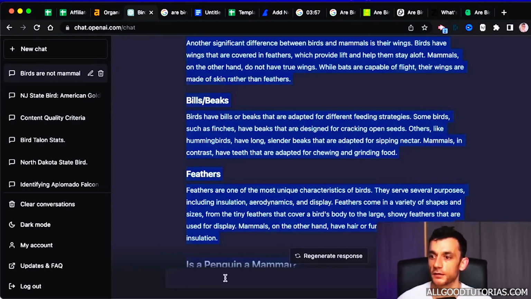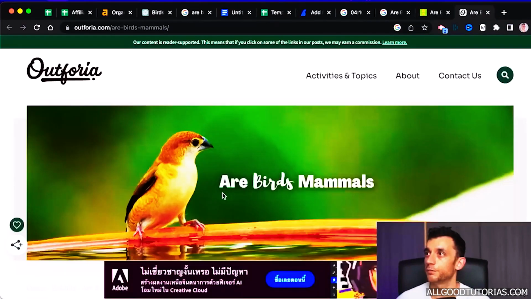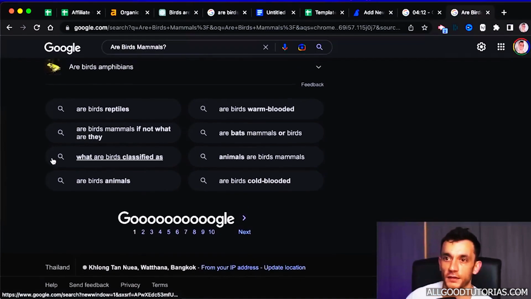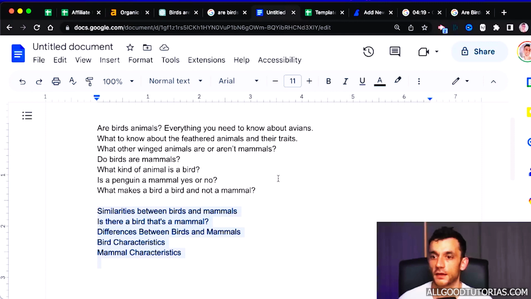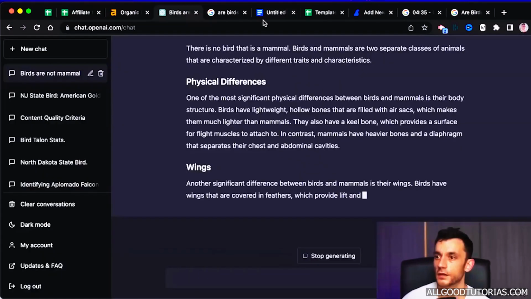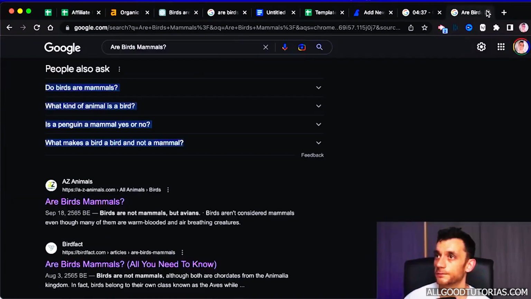So we can paste this in as well, the extra headers we've found. That's being done. We're pretty much ready to go now. One thing I like to do as well is just add some FAQs from Google. So for example, like people also ask, we can use those as FAQs, and I have another prompt for that, which I'll show you in a sec. And we'll just wait for that to be done soon.